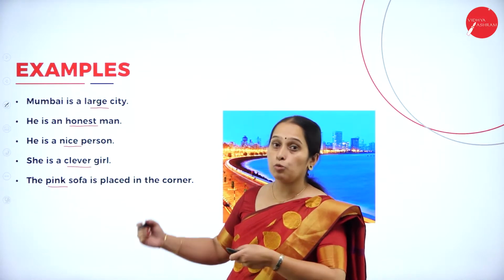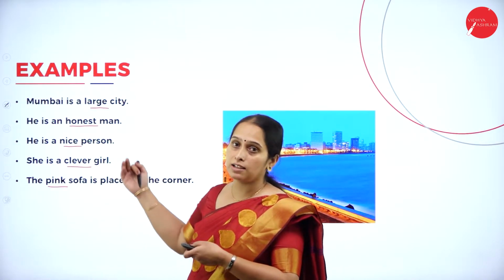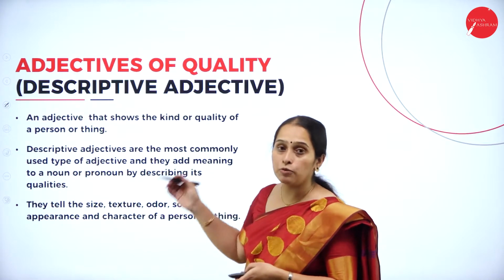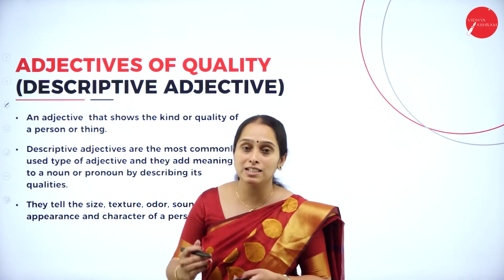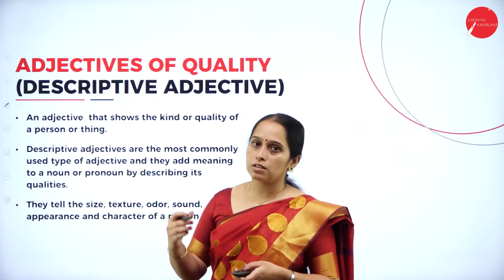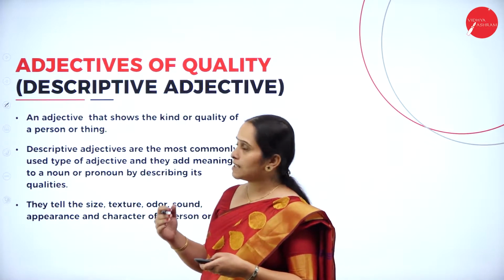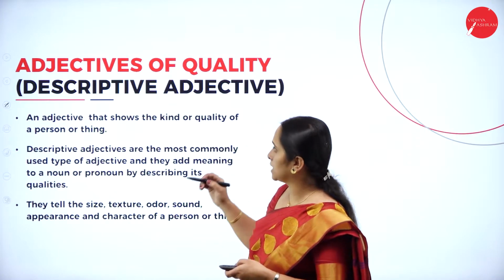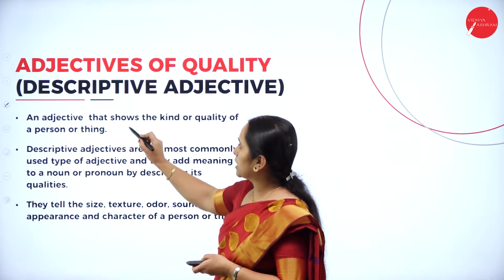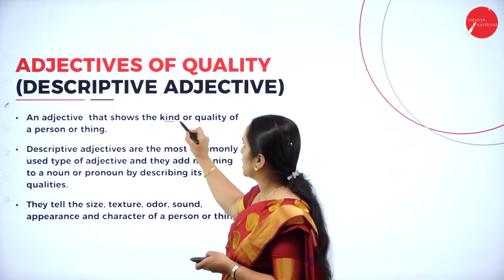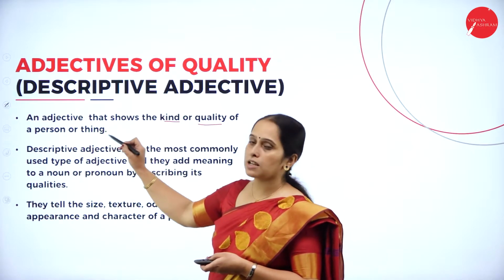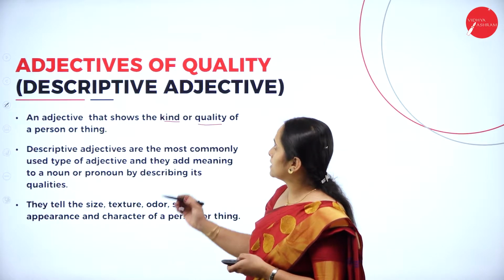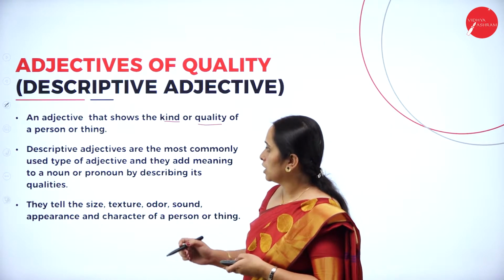Okay, so let's see what type of adjectives these are. These are adjectives of quality, because those words are adding some quality to the noun. So, let's see what adjectives of quality are. An adjective that shows the kind or quality of a person or thing is known as an adjective of quality.